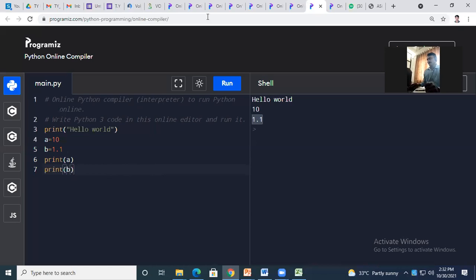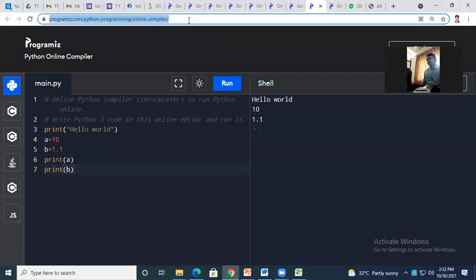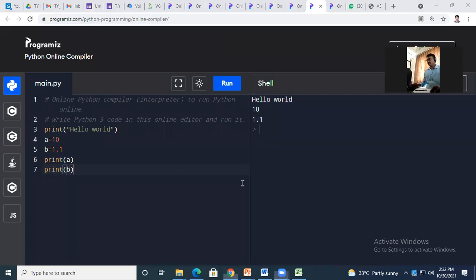Yes, sir. Okay, just take 1 minute and implement it. The link is already there in your chat box. I will share once again. Just click on the link and type a is equal to 10, b is equal to 1.1, and in the next statements write print(a), print(b), and click on run.